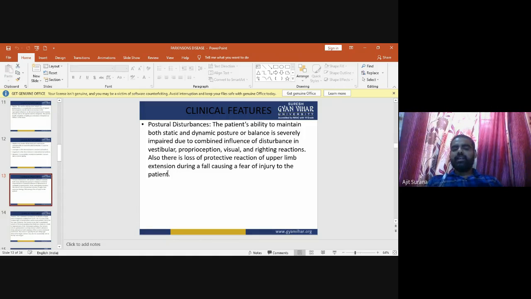Also, there is a loss of the protective reaction of upper limb extension during a fall, causing a fear of injury to the patient.